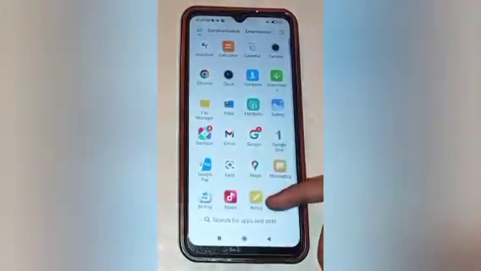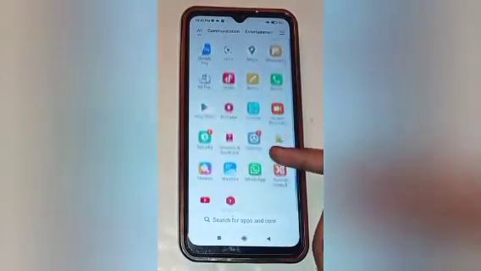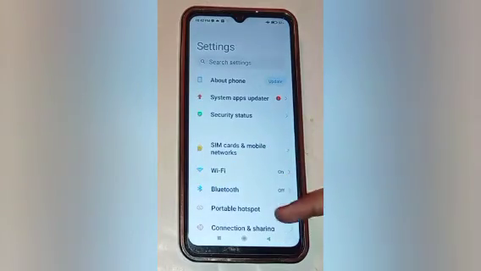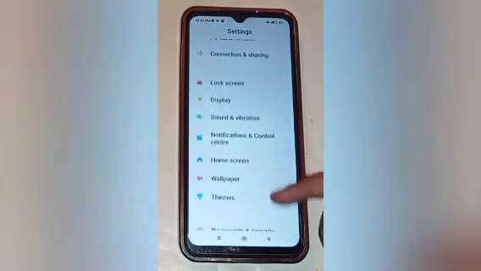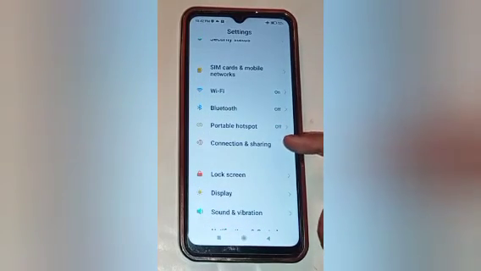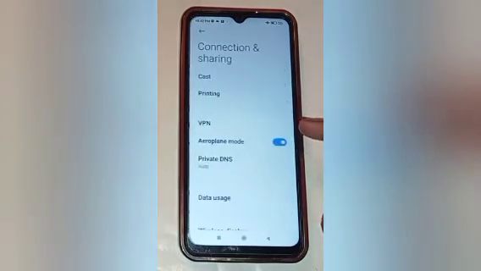Firstly, you have to move up like that, and here you will see many app icons. You have to click on the setting icon first. Then you have to move up some more. Here you will see many options. You have to scroll down and click on the connection and sharing option, so click on that.